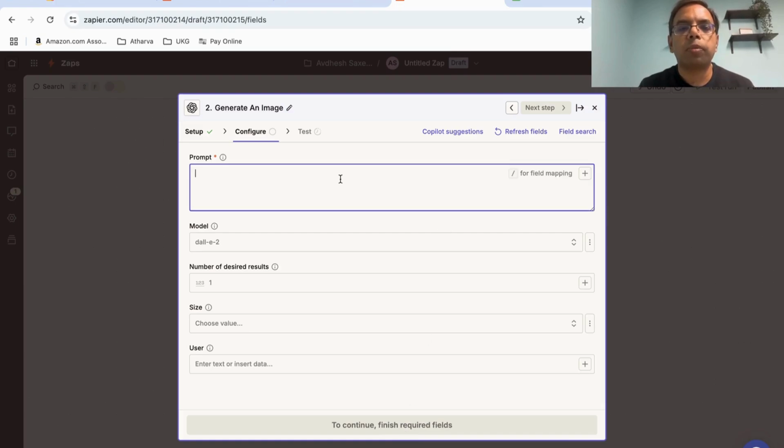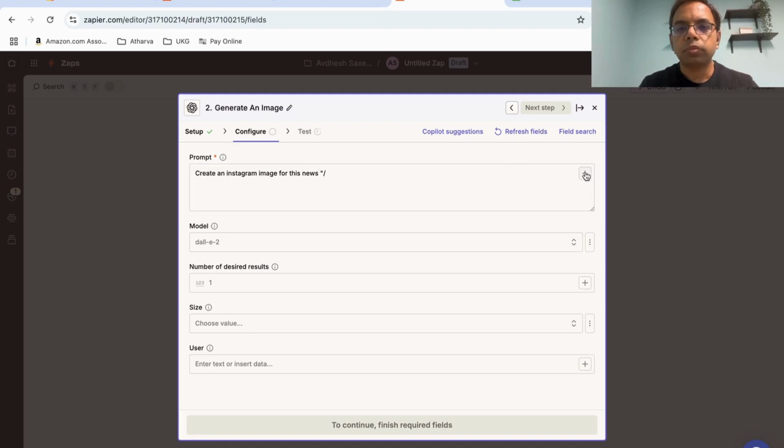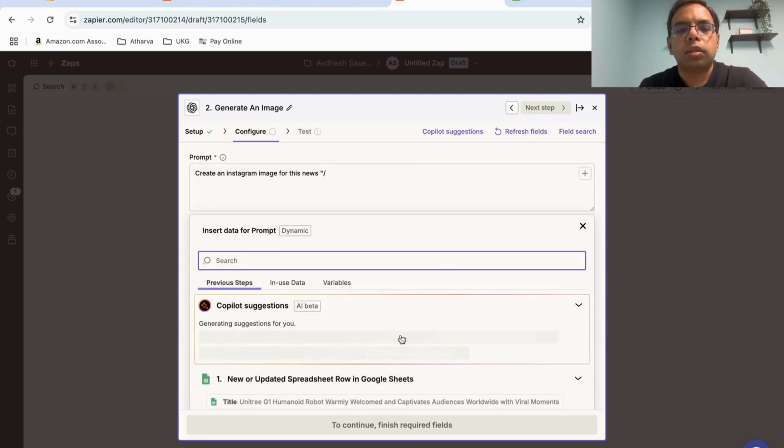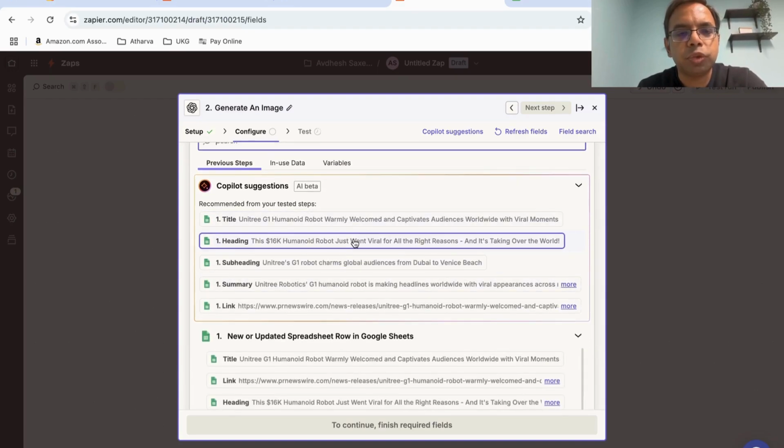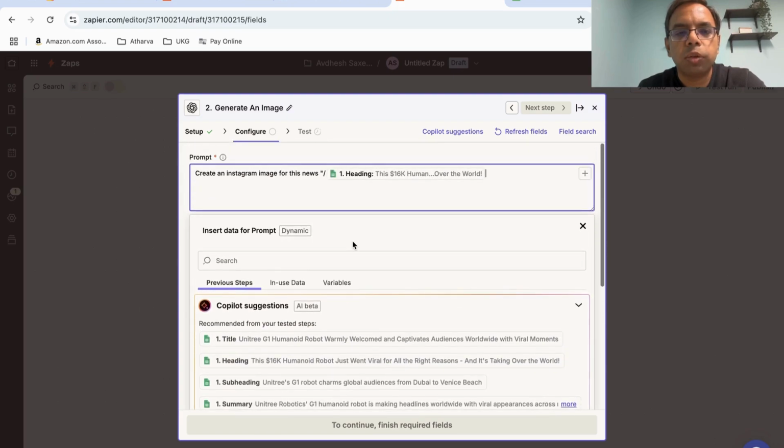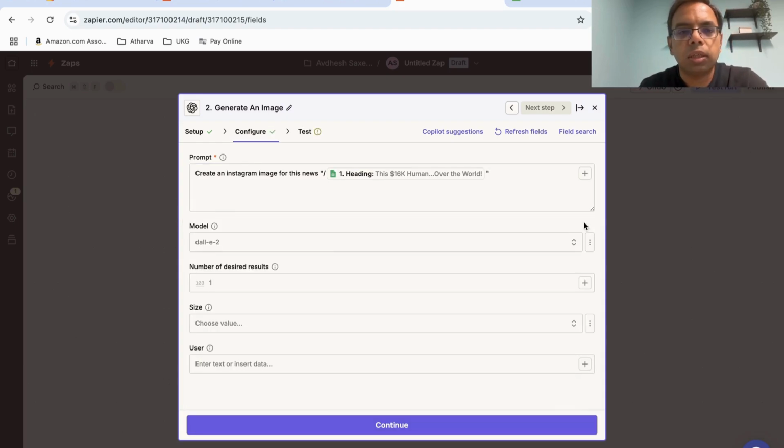Now we have to provide a prompt. Okay, so the prompt is, we are going to take the data from that spreadsheet and ask it to create an image. So we are going to give a prompt, create an Instagram image for this news, and then in the news we will provide input from the spreadsheet. So we will use the heading, and it will use the heading and create an image for us. Okay, so that is done.